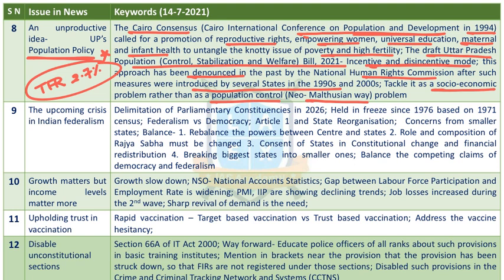Now, what is the crisis in Indian federalism? In the next 5 years, parliamentary constituencies need to be delimited. The review of parliamentary constituencies would be there as per the agreement in 2026. This will start. We have frozen the parliamentary constituencies in 1976 as per the 1971 census, that is population. Now the challenge is going to be between federalism and democracy.